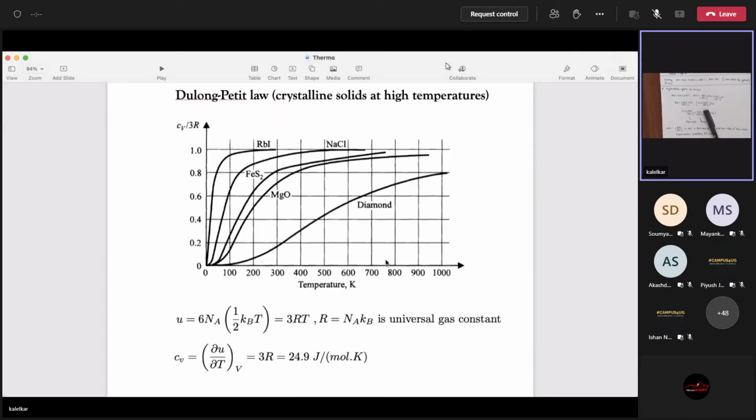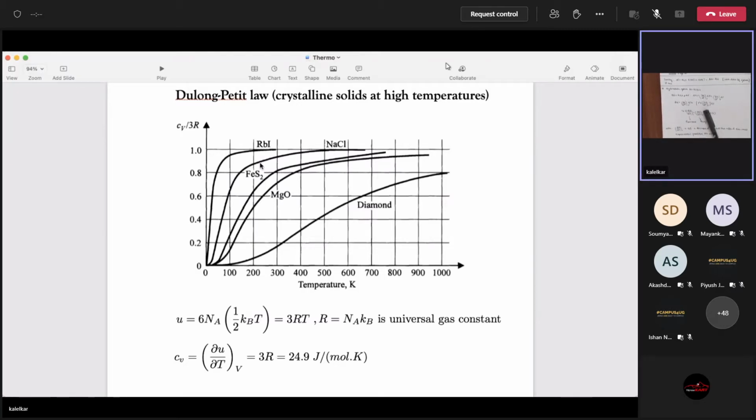Now, there's another empirical law which is quite useful, which is the Dulong-Petit law, which is useful for crystalline solids at high temperatures. I'm plotting on the y-axis CV by 3R, and on the x-axis the temperature. I'm taking some examples of crystalline solids, for example, diamond, sodium chloride crystal, magnesium oxide, and so on.